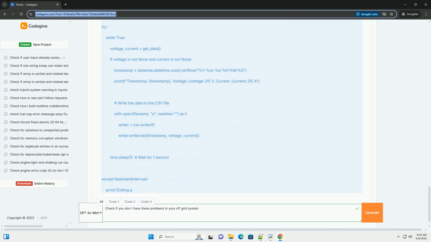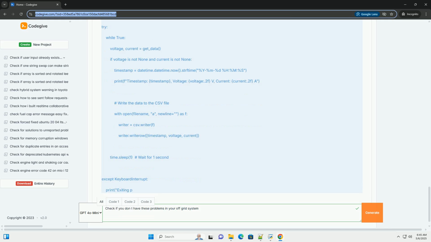3. Monitoring your off-grid system with code examples. Implementing a monitoring system is crucial for early detection and prevention of problems. Here are examples using Python and Arduino. A. Monitoring battery voltage and current with Arduino and Python.